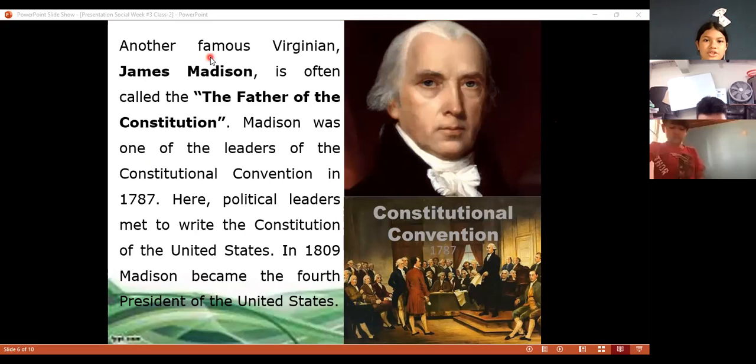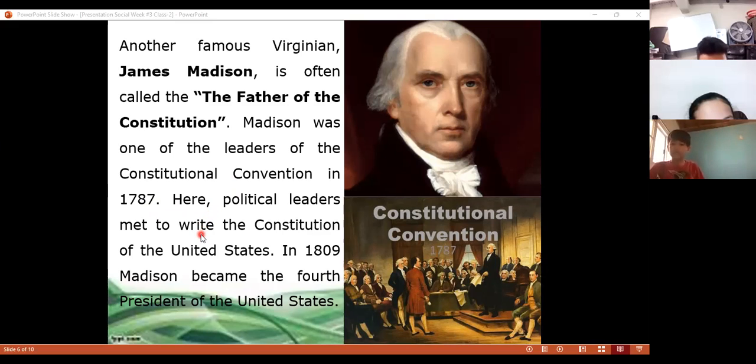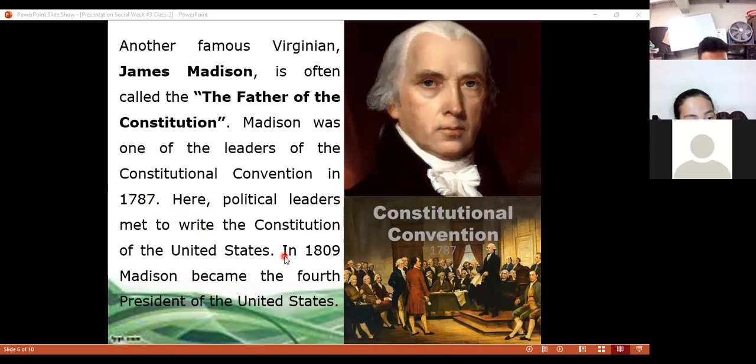Another famous Virginian, James Madison, is often called the father of the Constitution. Madison was one of the leaders of the Constitutional Convention in 1787. Here, political leaders met to write the Constitution of the United States. In 1809, Madison becomes the fourth president of the United States. Excellent. Thank you so much, Kiara.